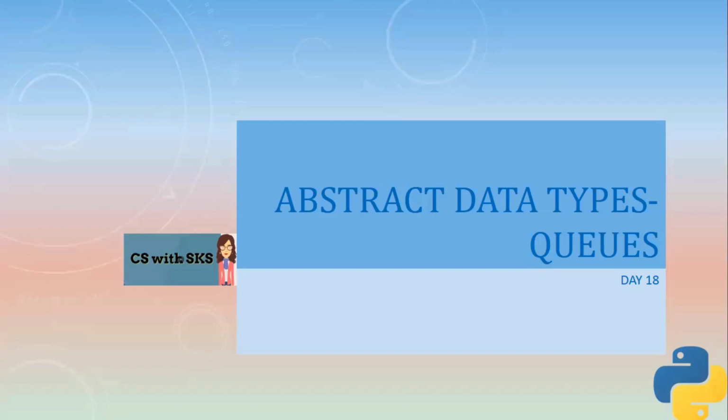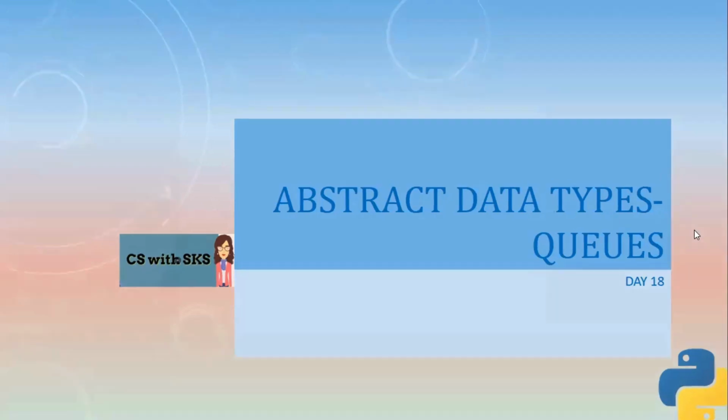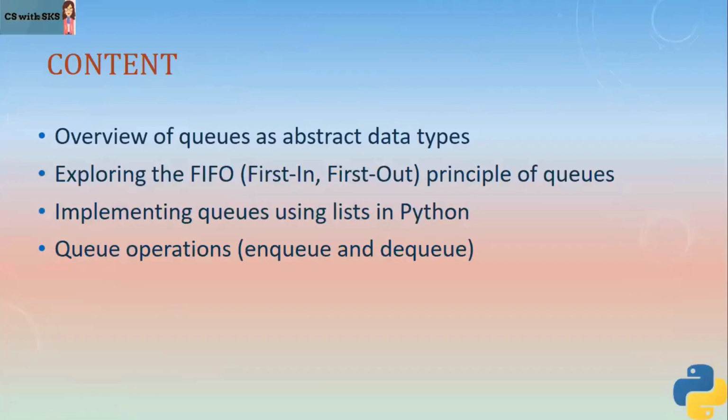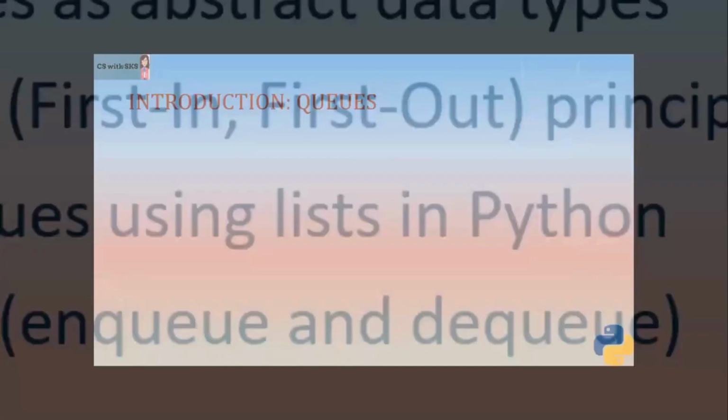So in today's video, we will learn about what queues are, the FIFO principle of queues, how they work on the FIFO principle, and how we implement queues using lists in Python. And of course, queue operations including enqueue and dequeue. We'll also cover types of queues in today's video, including linear and circular queues. So let's start our today's topic.